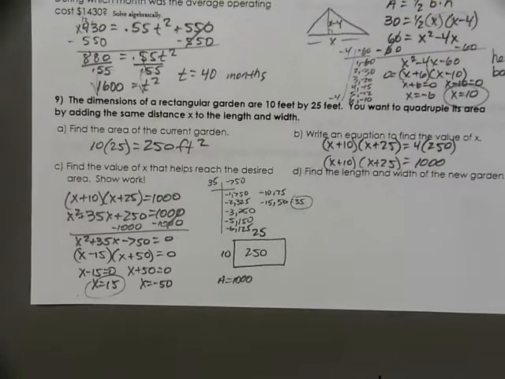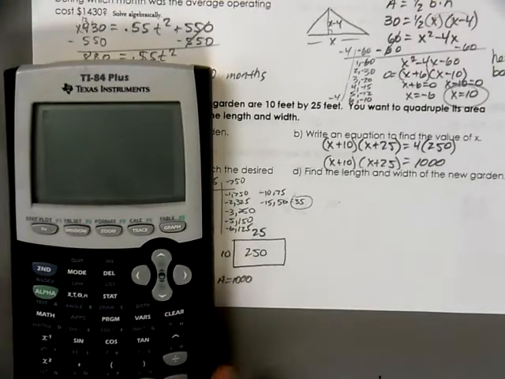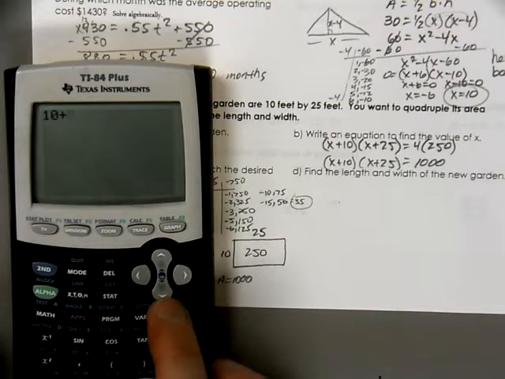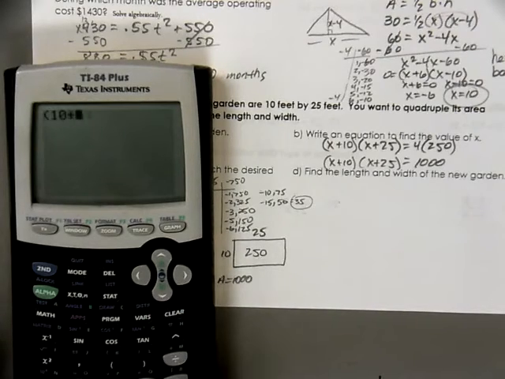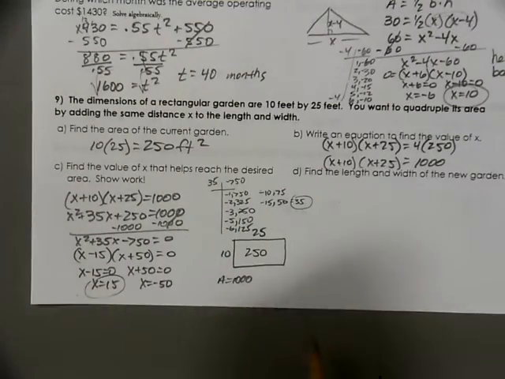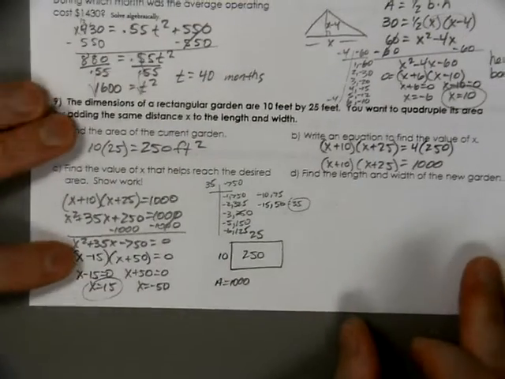So let's see if this is going to work. We're going to take our 10 and add 15 to it. We'll take our 25 and add 15 to it, and we get our 1,000. So that was what we were trying to get.